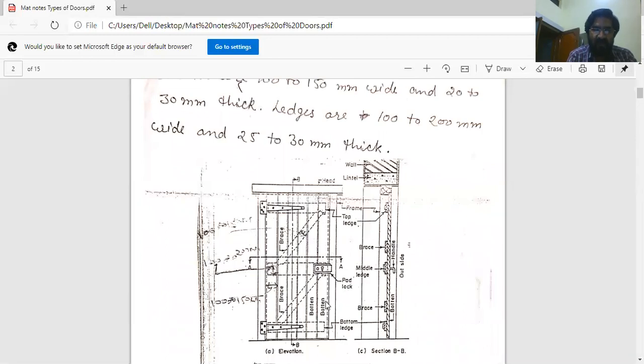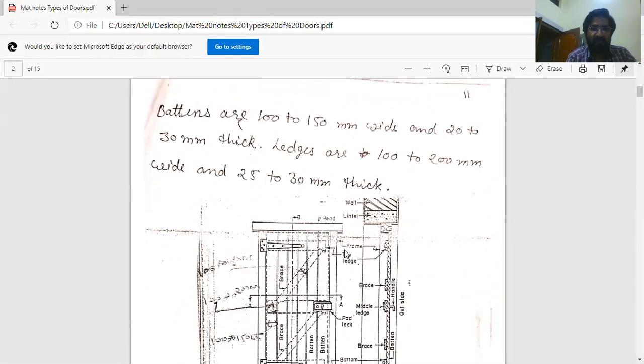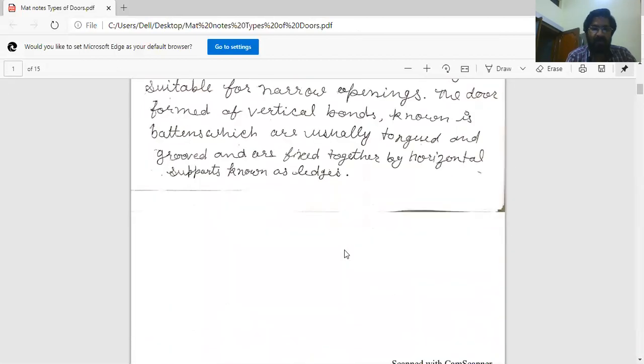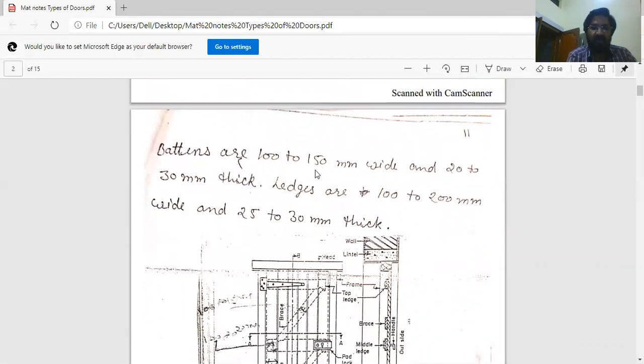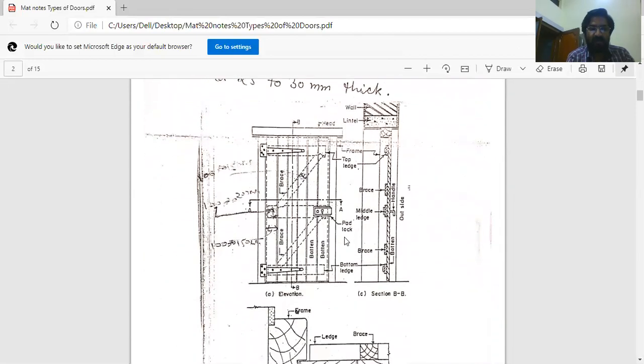These are the battens, vertical wooden planks, and the horizontal wooden planks are known as latches, fixed together. Battens are 100 to 150 mm wide and 20 to 30 mm thick. Latches are 100 to 200 mm wide and 25 to 30 mm thick. These are the batten and latch door.